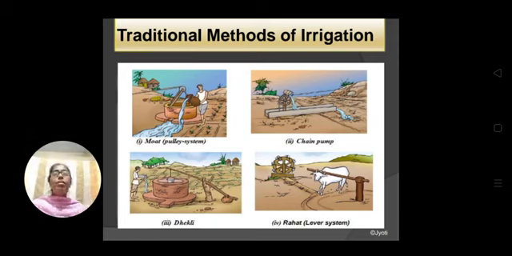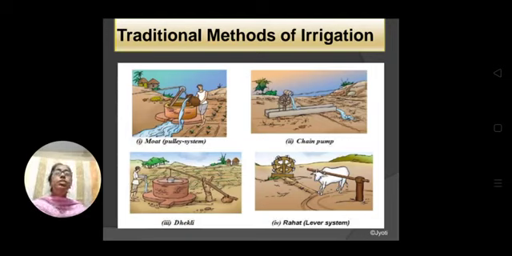After the bucket is filled, automatically, because the other end of the log is heavier, the bucket with water will be pulled out, and then that water will be poured into the nearby field. The next method is the Rahat, the lever system.